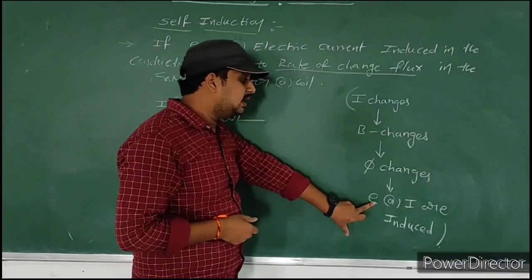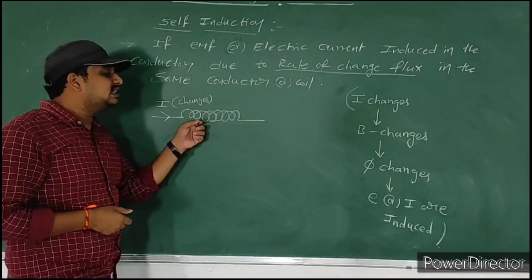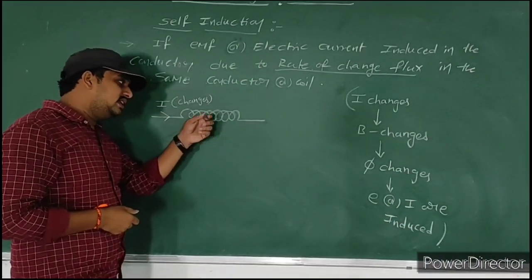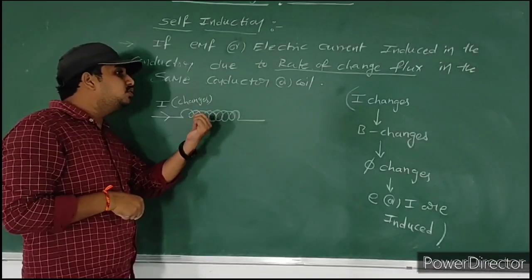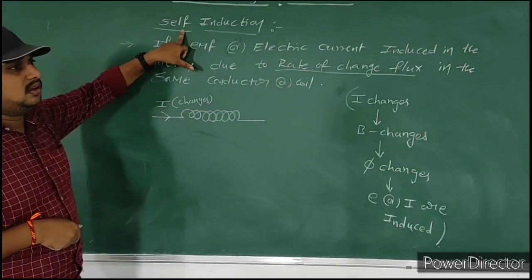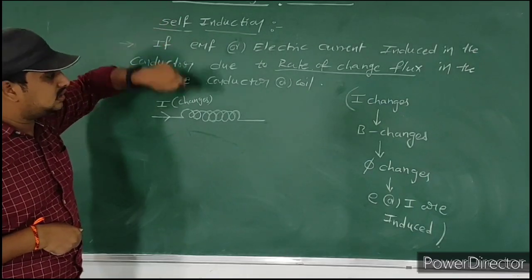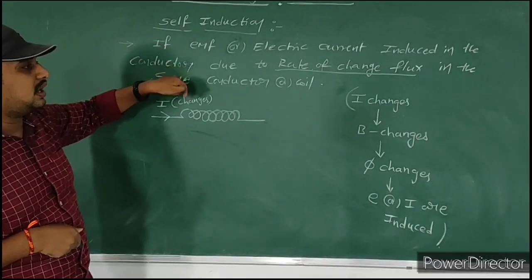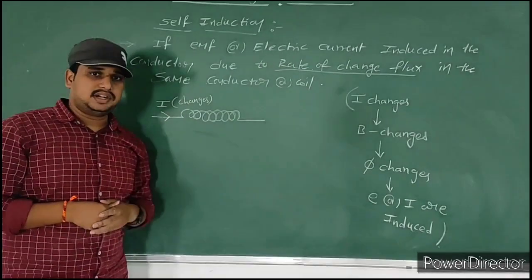If flux changes, EMF or electric current is induced. In this conductor only, flux changes, and due to that flux change, EMF is induced in the same conductor. That's why this is self-induction. Self means the current is induced in the conductor due to rate of change of flux in the same conductor. So this is the definition of self-induction.